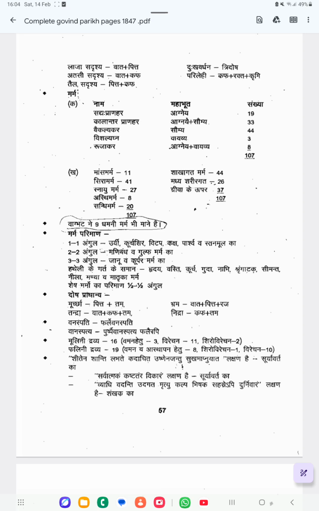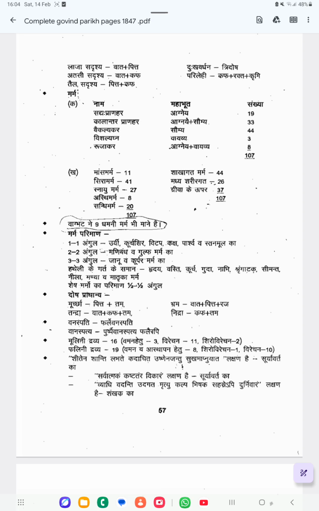The next one is marma parimana. 1 angula pramana marmas are Urvi, Kurchashira, Vitapa, Kaksha, Parshva, Stanamula. 2 angula marmas are Manibandha and Gulfa. 3 angula marmas are Janu and Kurpara. Then Hasta-tala, like the palm, Panitala, means 4 angula.